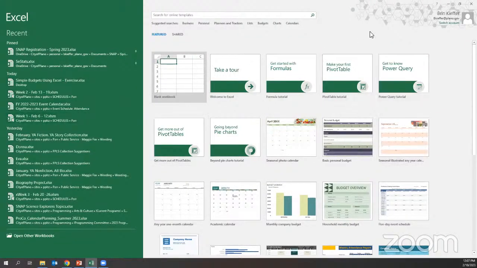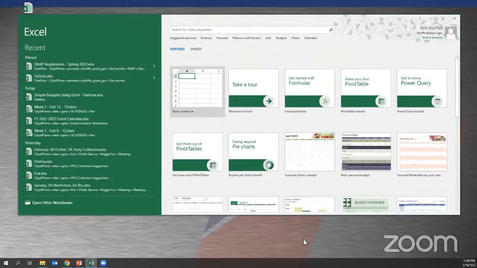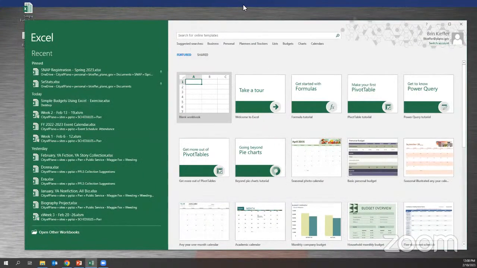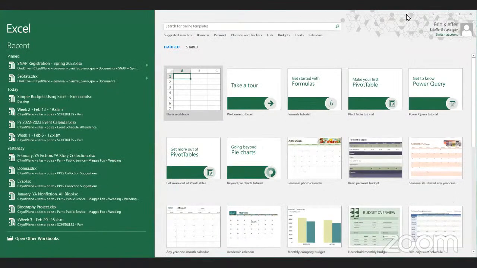Okay, fantastic. So when you open Excel, you'll see a screen something like this with all of the recent spreadsheets over on the left side, and then a layout of various templates over here. Actually, I think I'm going to reshare the screen really quickly, if you'll bear with me. Okay, you should just be seeing the Excel program now. That way I can adjust it accordingly.